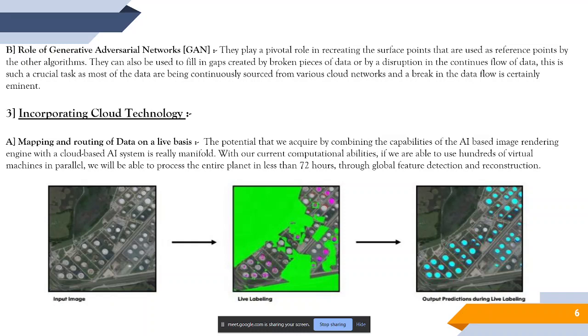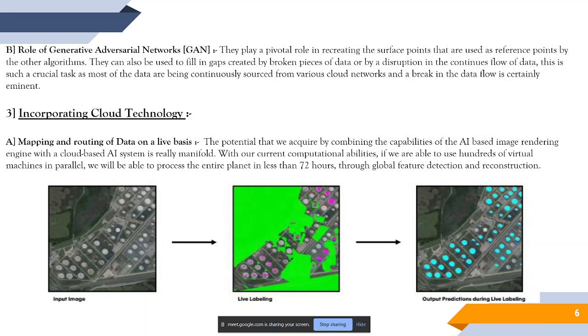Now, the third stage is incorporating cloud technology. Cloud plays a major role in the entire development of virtual worlds. What cloud enables us to do is not restrict our development to a single PC. Instead of putting all the resources on a single computational device, cloud enables us to split the work among various virtual machines that are placed around the world.